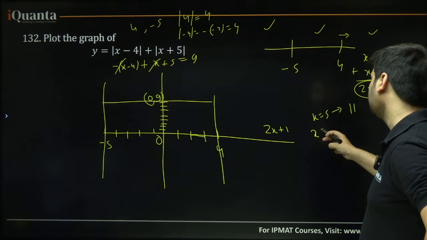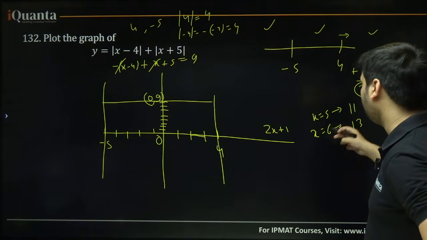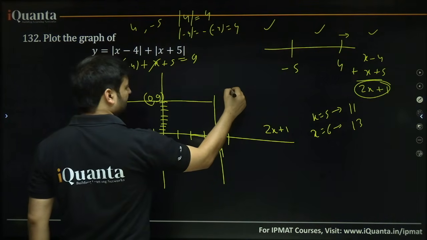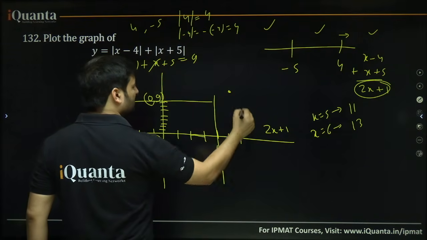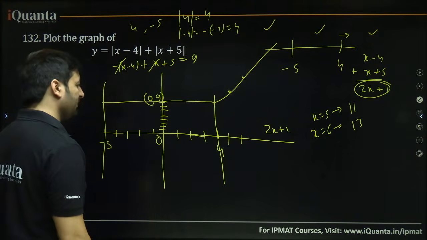Put x equal to 6, you will get 2 into 6, 12, 12 plus 1, 13. So 5, 11, 6, 13. 5, 11 will be somewhere around here. 6, 13 will be somewhere around here. So it will be a graph like this from this point onwards.